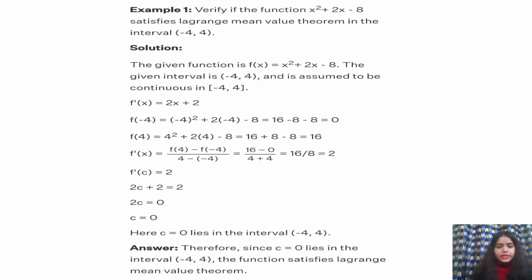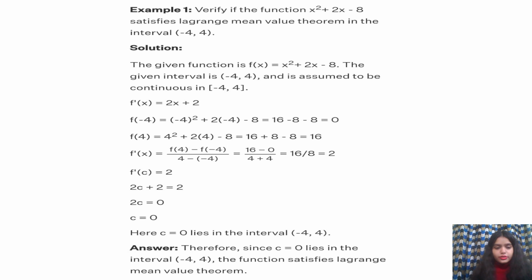Then we take the functional value at minus 4 and the functional value at 4. They should not be equal, and yes, they are not equal. This means that the three conditions are satisfied, so there exists a point c. We note the formula as we have proved before: f of 4 minus f of minus 4 upon 4 minus of minus 4.